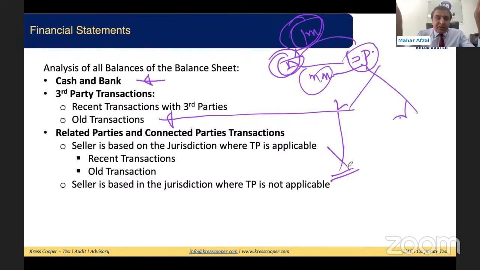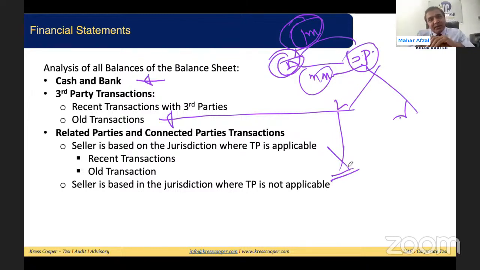If the seller is in a tax jurisdiction where the transfer pricing rules are applicable, we can assume for the time being that whenever the seller is selling anything to A, the business based in the UAE, that seller would be charging the price as per the market value, because TP rules are applicable in their respective country.